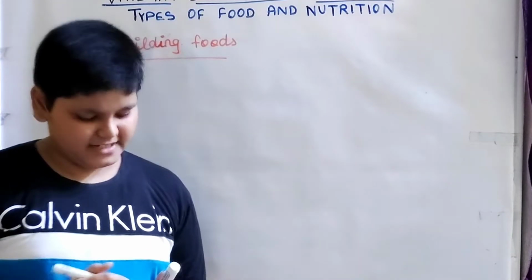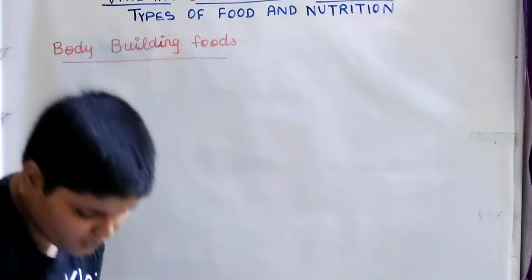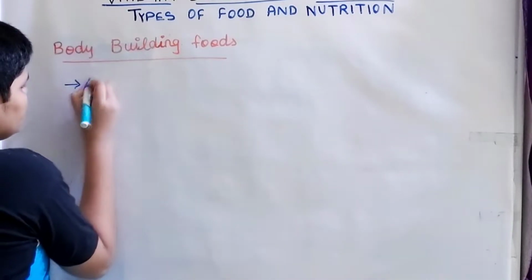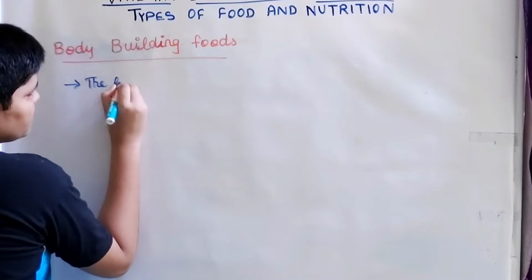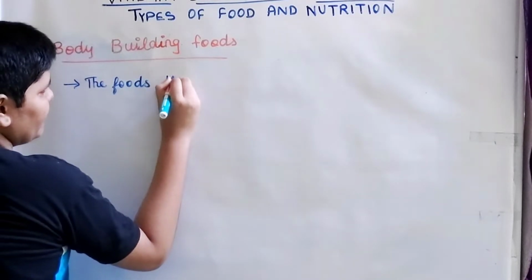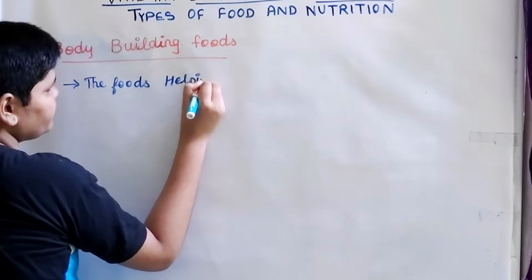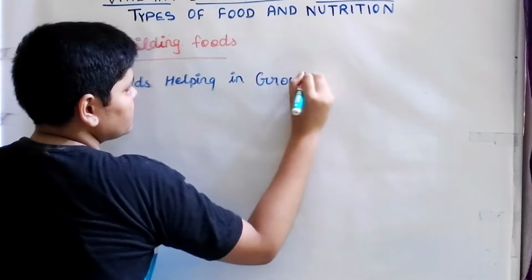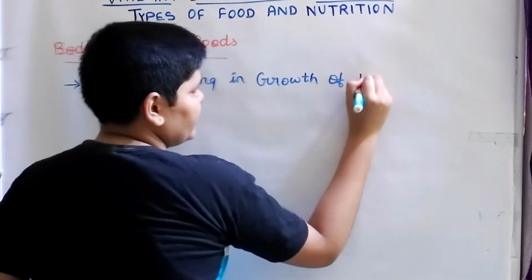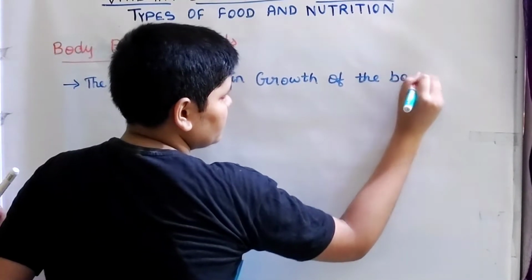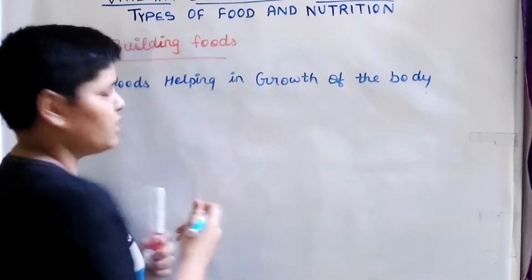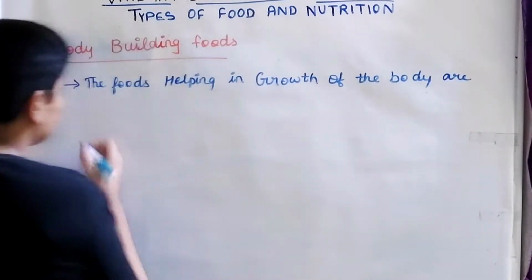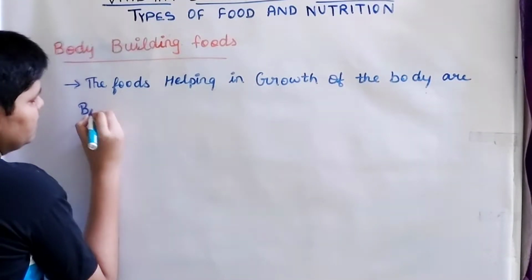As the name suggests, the foods which help in the growth and development of the body are called bodybuilding foods.